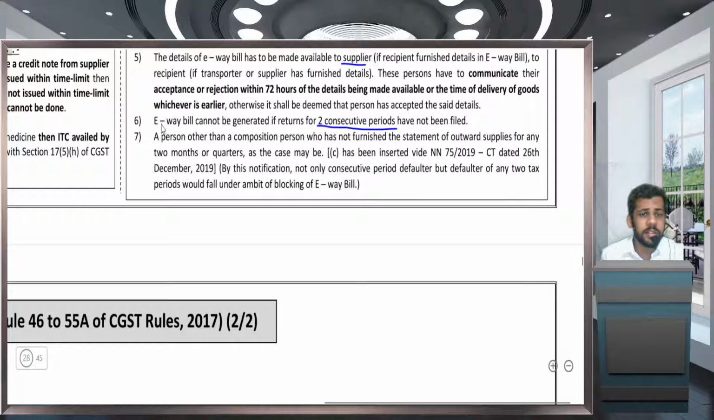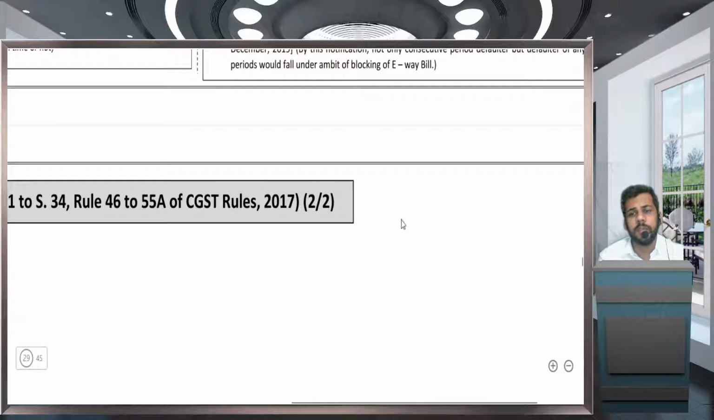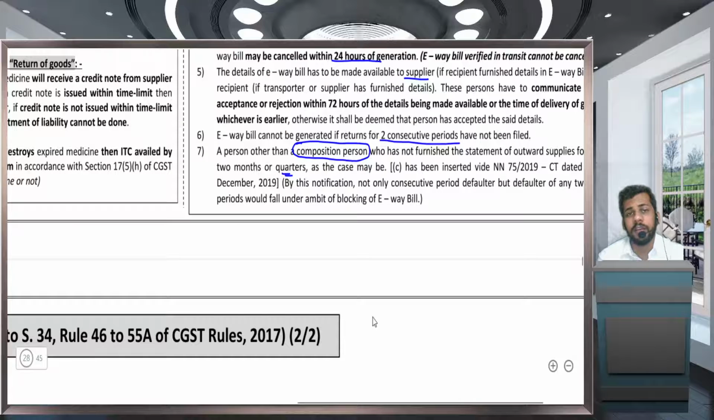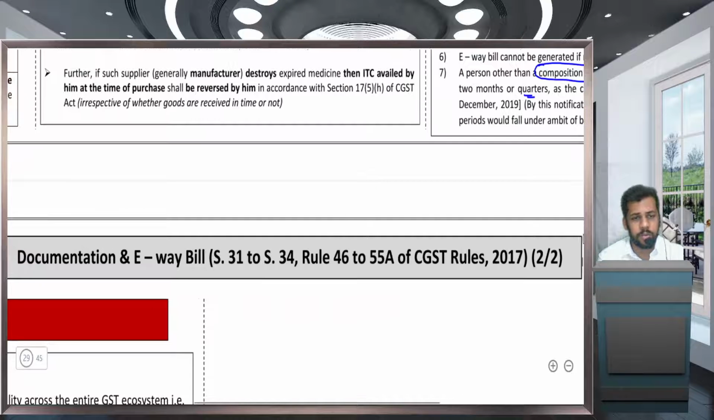Next one, a person other than a composition person who has not furnished a statement of outward supplies for 2 months or 2 quarters, as the case may be. So the EWB will be blocked if you are a person who is not filing returns for 2 consecutive periods. In case of the composition scheme, CMP 08, that is, a statement has to be filed. If you have not filed a CMP 08 for 2 consecutive quarters, then you are not eligible to generate an EWB. Offense committed by you.